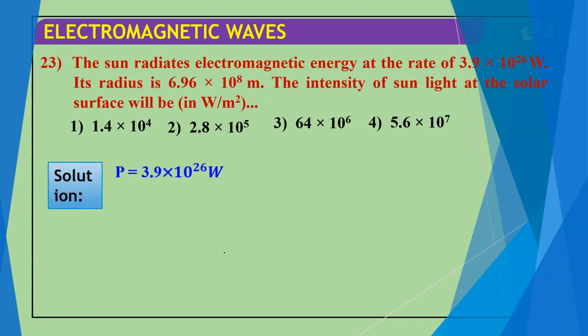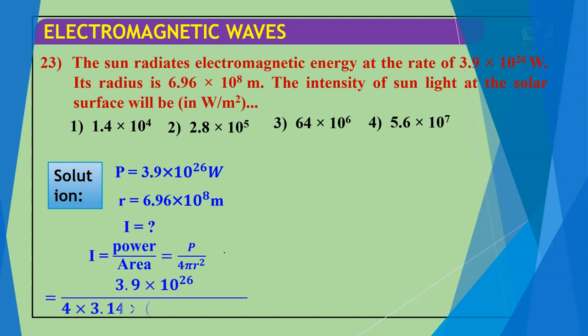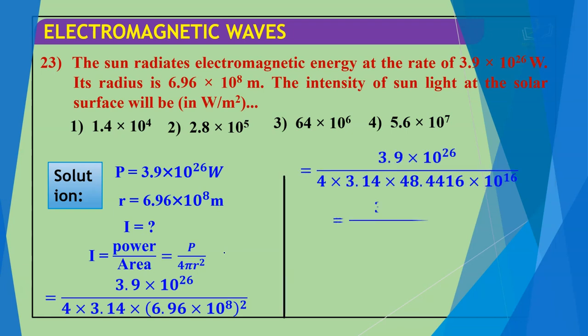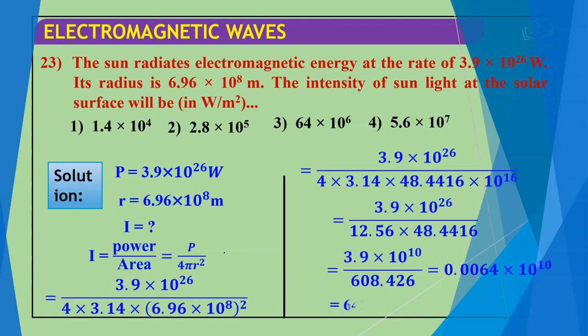So the value of P is given already, 3.9 × 10^26 watt. R is given, 6.96 × 10^8 meter, and I we have to calculate. So I is equal to power per unit area, which is P by 4πR squared. We just put in all these values and get the value of I, which is 64 × 10^6 watt per meter square, which is option 3.